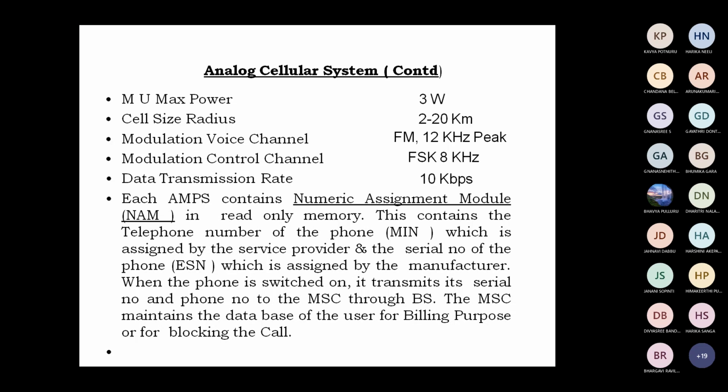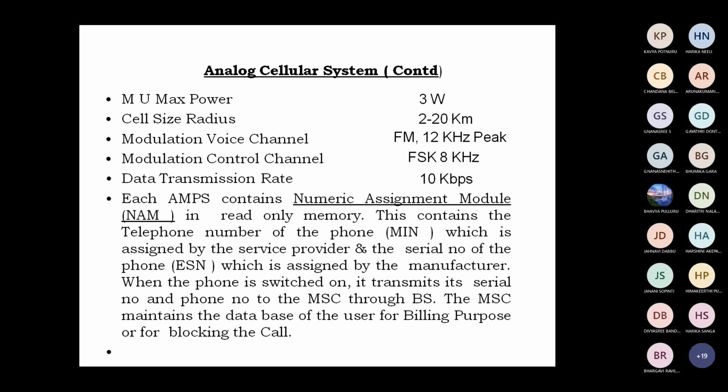Similarly, AMPS also contains a NAM, that is, numeric assignment module, which is a read-only memory that maintains the database of a customer. Here, the phone number in AMPS is the MIN, mobile identification number, and ESN is the electronic serial number, which is the phone manufacturing serial number.